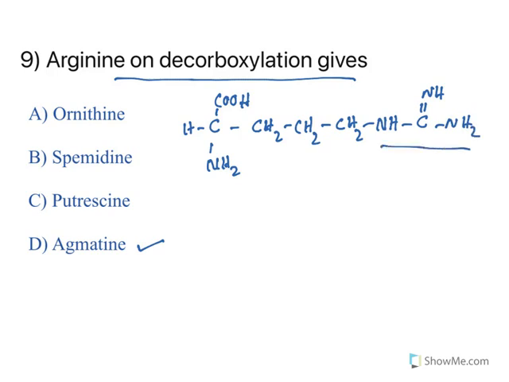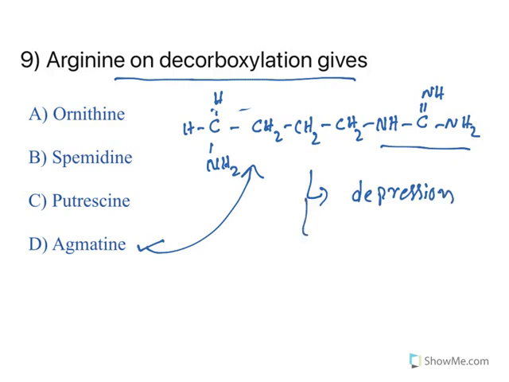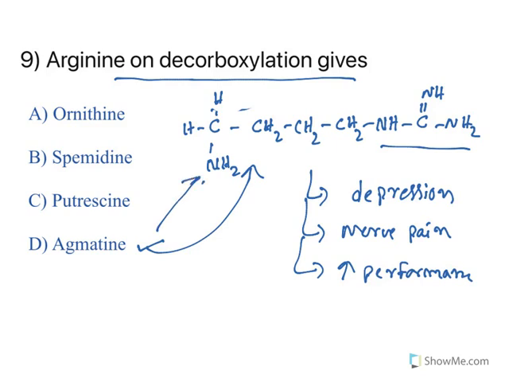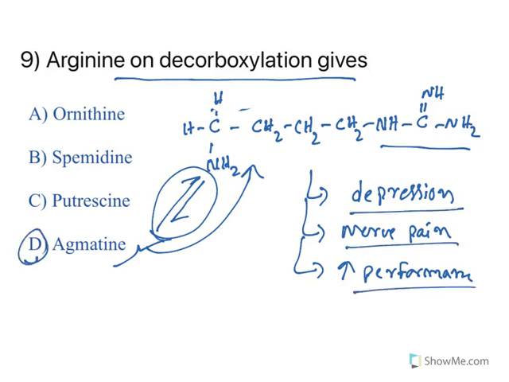Decarboxylation means this carbon dioxide will be removed, and in place of that there is a proton. This is known as agmatine. Now, agmatine has multiple uses. It is used to treat depression. People take it to treat depression as well as nerve pain, and athletes take it to improve their performance. This reaction is reversible. It can go back anytime and form arginine too. Arginine to agmatine and agmatine to arginine is a reversible reaction. So the decarboxylation product is agmatine, and it is used to treat depression, nerve pain, and increase performance.